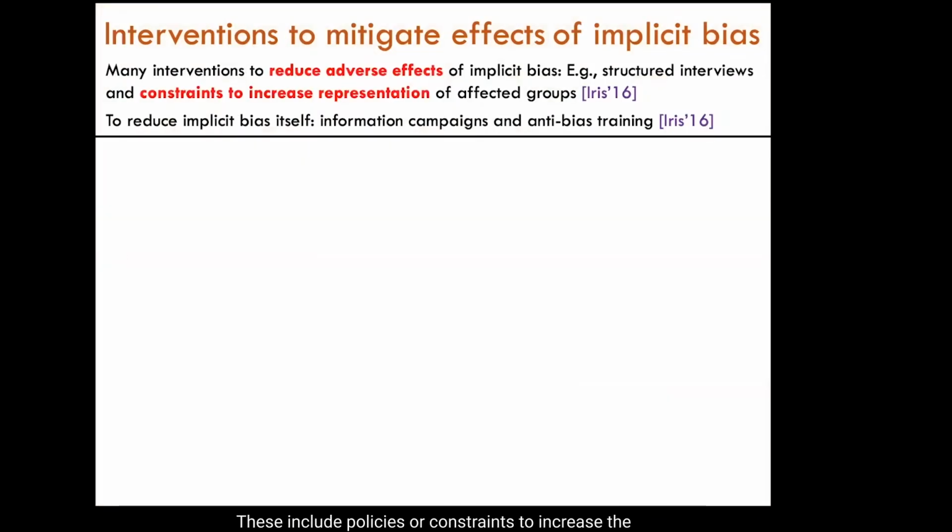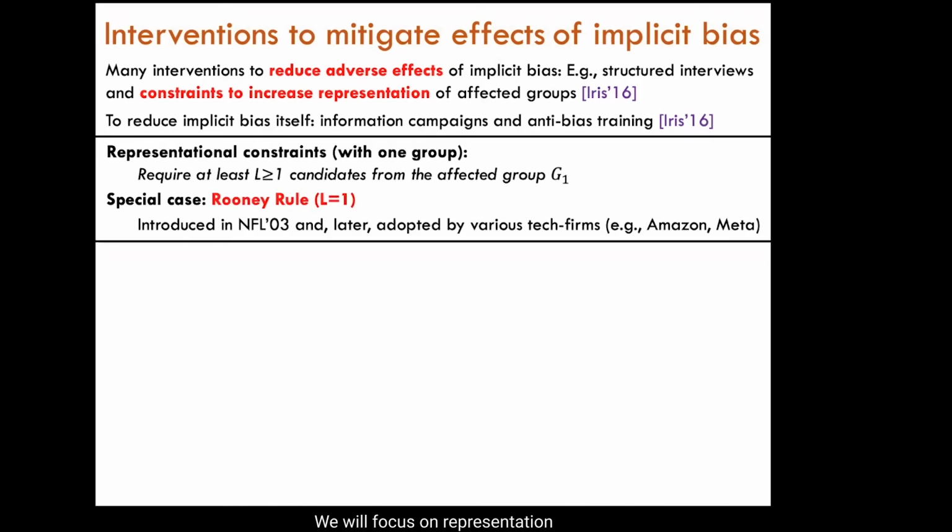These include policies or constraints to increase the representation of affected groups, and when possible, non-constraint based interventions such as structured interviews and anonymized evaluations, which reduce the effect of implicit biases on the evaluation. Apart from mitigating adverse effects, information campaigns and anti-bias training can also be used to reduce the decision maker's implicit bias itself. We'll focus on representation constraints and examine their efficacy.